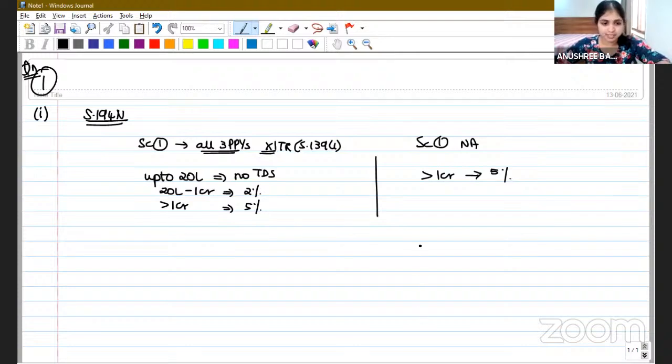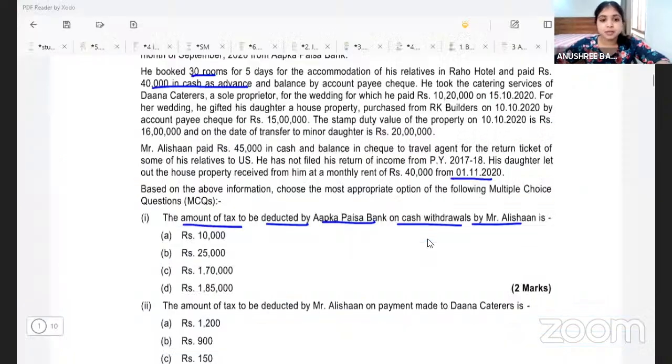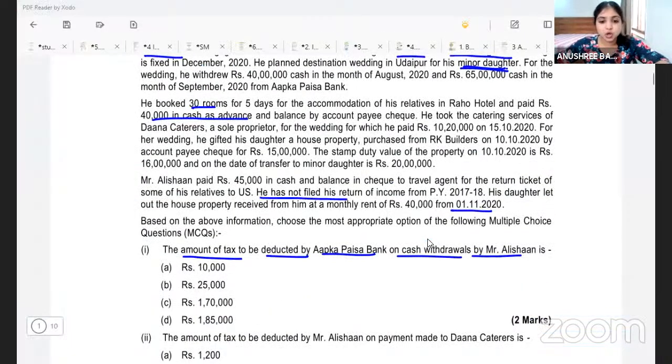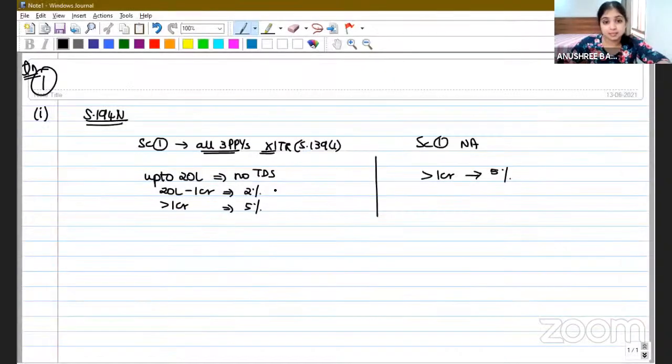This is how the concept goes. Now if you look at this question, what has happened? It is very clearly given that he has not filed his return of income from previous year 17-18. In this question, we're talking about previous year 2021. If I talk about 3 preceding previous years, I'm talking about 19-20, 18-19 and 17-18. The question says 17-18 onwards, he has not even filed his income tax return, which means in the 3 preceding previous years he did not file income tax return, and therefore we'll have to apply scenario number 1.